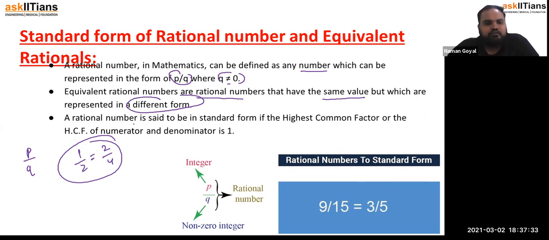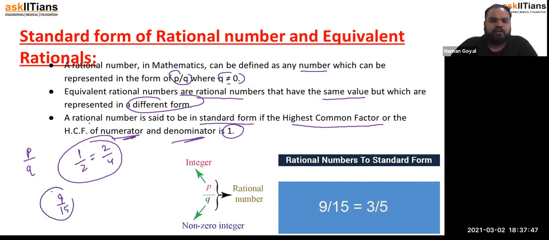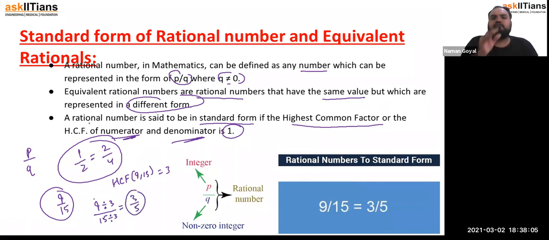Now, what does standard form mean? HCF is 1. A rational number is said to be in standard form if the highest common factor, or HCF, of the numerator and denominator is 1. Got it? So if there is a number 9 upon 15 and I want to write it in standard form, how do we do that? The HCF of 9 and 15 is 3, so we divide the numerator by 3 and the denominator by 3. What do we get? 3 by 5. So 3 by 5 is the standard form of 9 by 15.